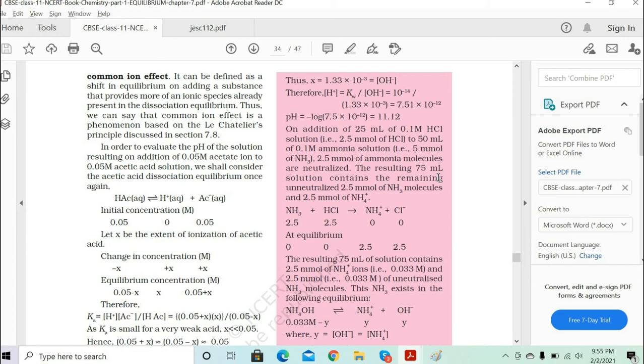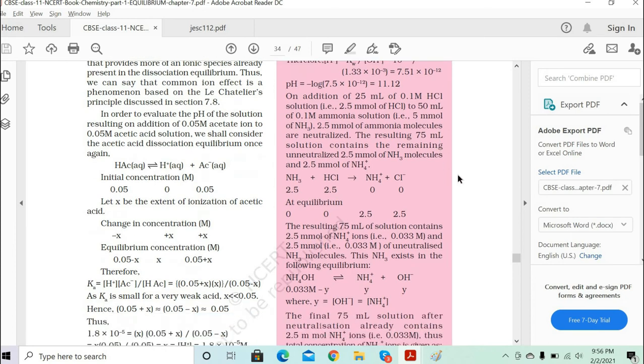It will form the neutralization product, the ammonium ions plus Cl minus ions. And then it completely dissociates into ammonium ions and Cl minus.